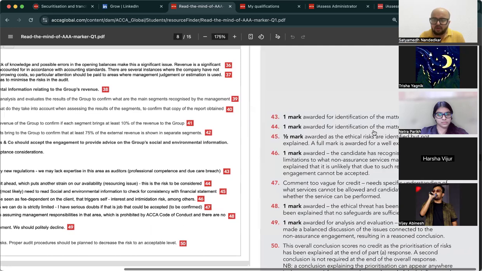1 mark for identification, 1 mark for identification of ethical risk. Half mark awarded as ethical risks are identified but not explained. 1 mark awarded, the candidate has recognized that there are limitations to what non assurance services may be provided and explained that it is unlikely that due to such regulations the engagement cannot be accepted.